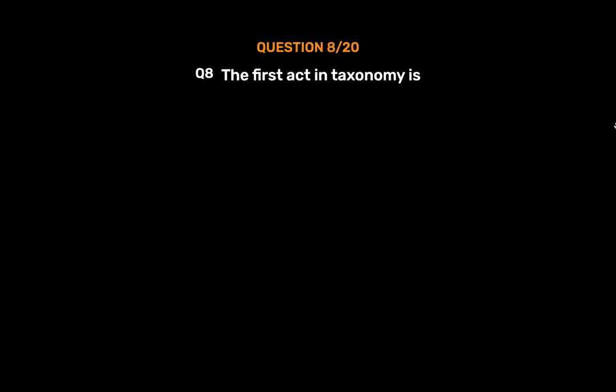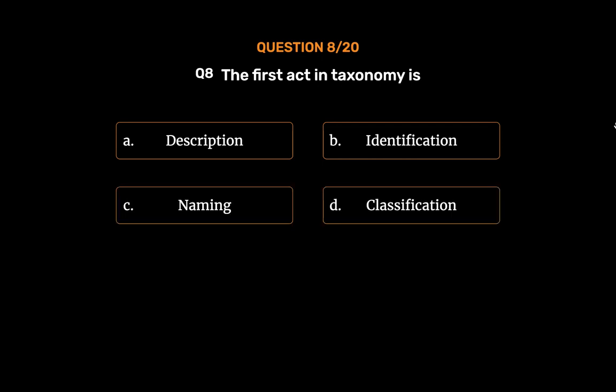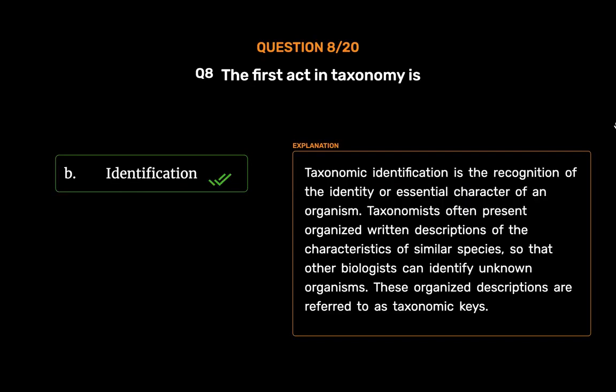Question number 8. The first act in taxonomy is Option A. Description. Option B. Identification. Option C. Naming. Option D. Classification. The correct answer is Option B. Identification. Taxonomic identification is the recognition of the identity or essential character of an organism. Taxonomists often present organized written descriptions of the characteristics of similar species, so that other biologists can identify unknown organisms. These organized descriptions are referred to as taxonomic keys.